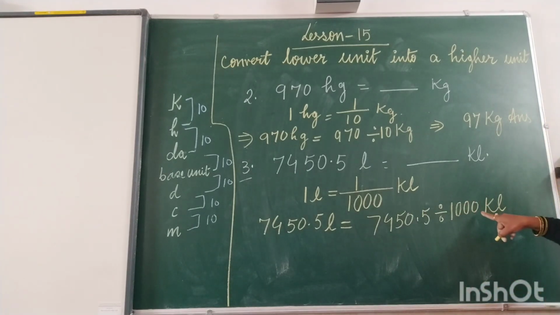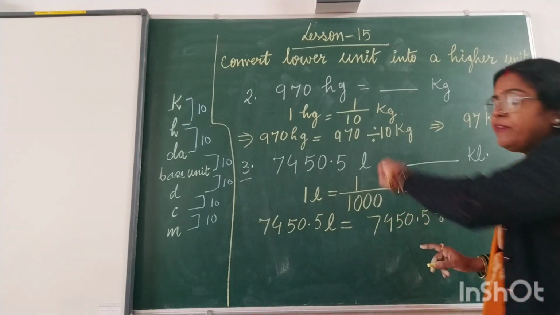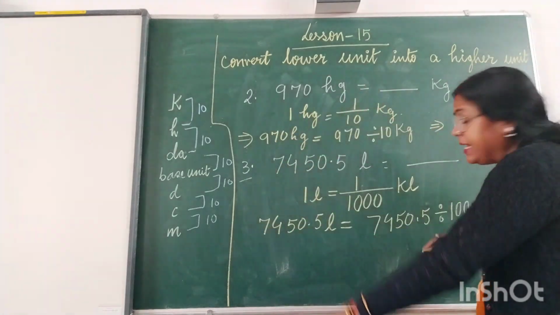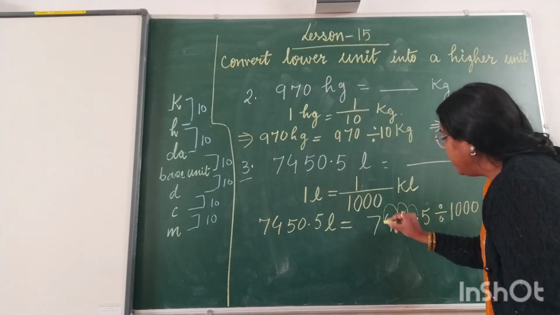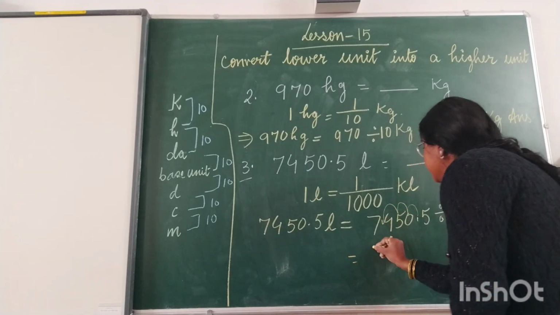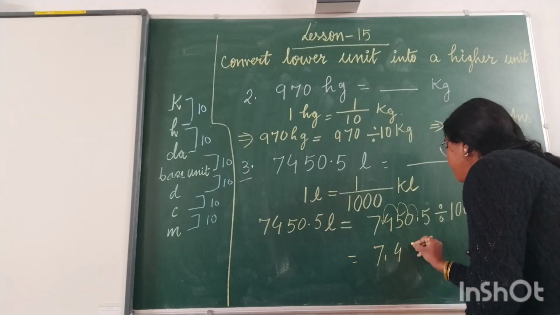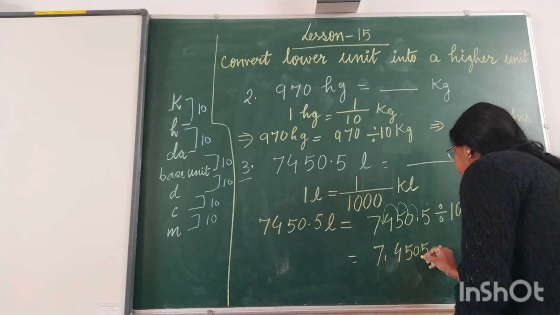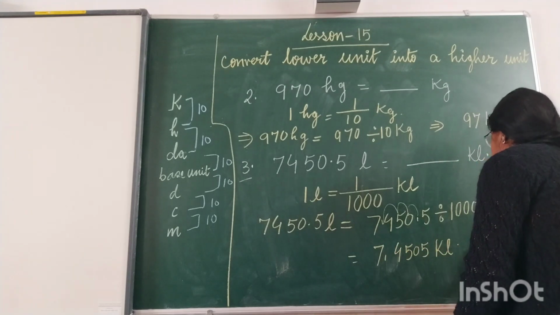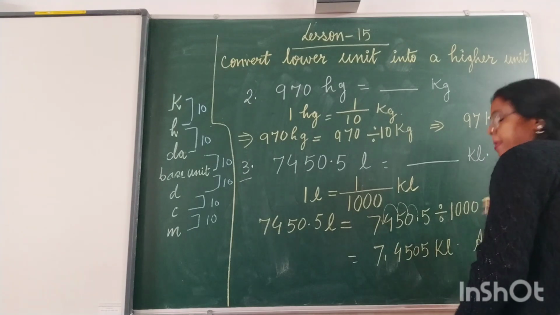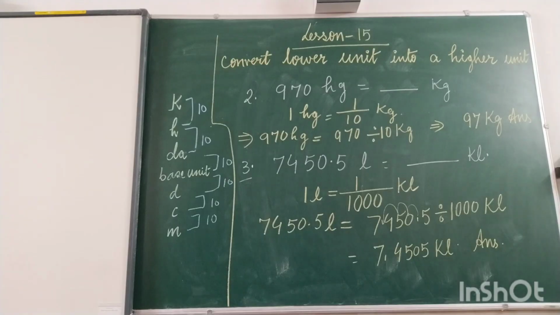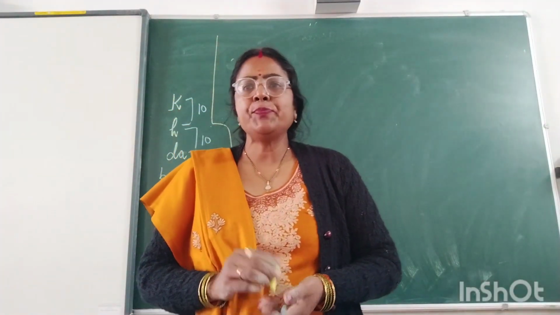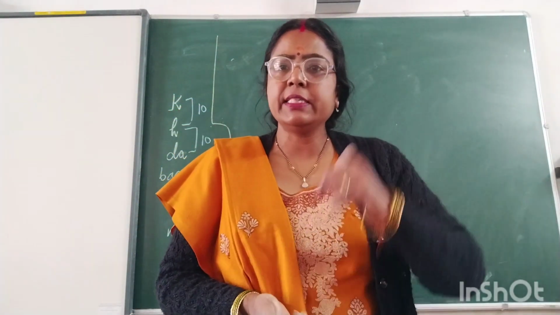How many zeros are here? 3 zeros. So the decimal will move towards the left side. How many steps? 1, 2 and 3. So the answer is 7.4505 kiloliter, and this is the answer. I am expecting that this much conversion is clear to you all.